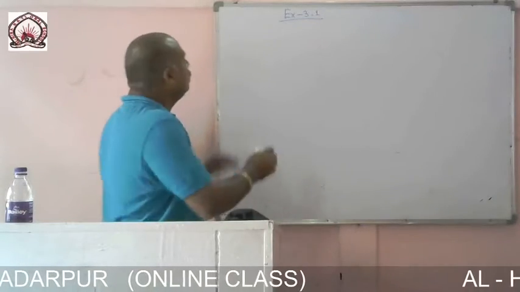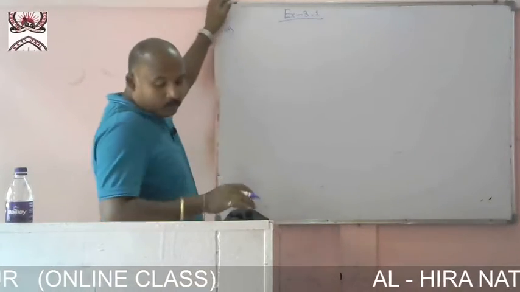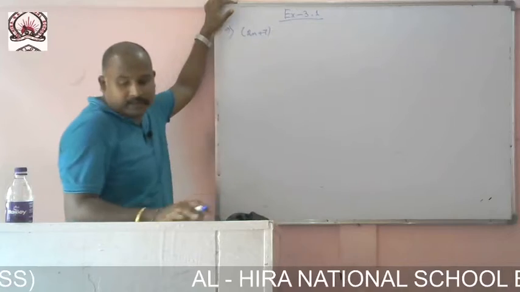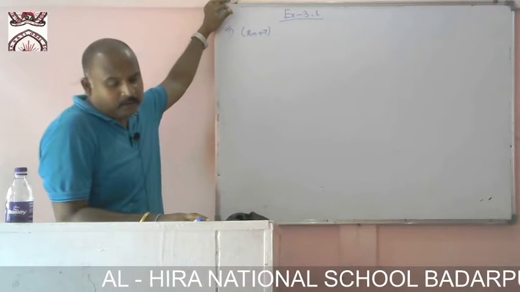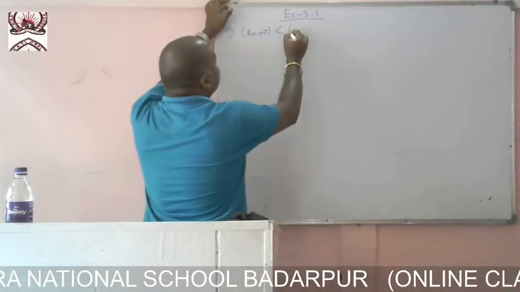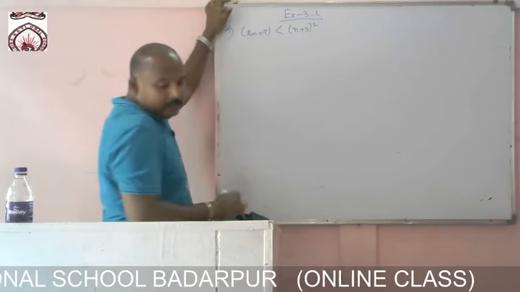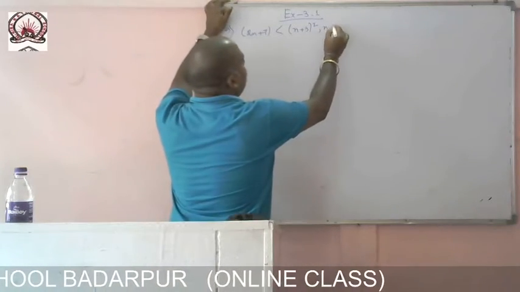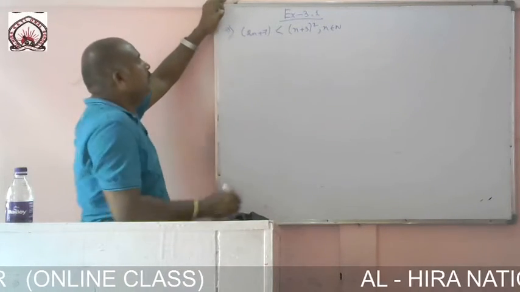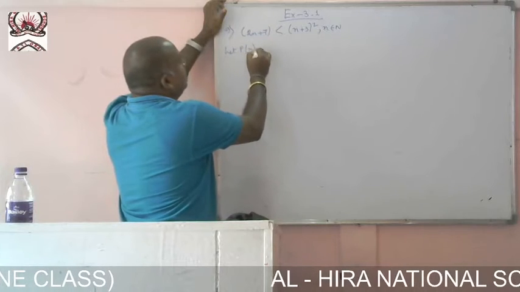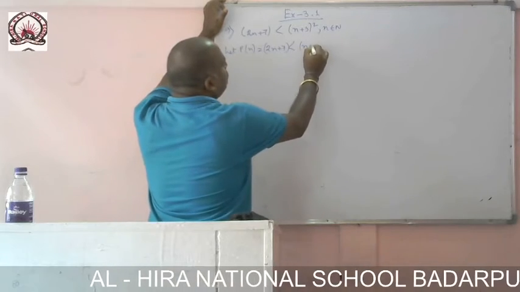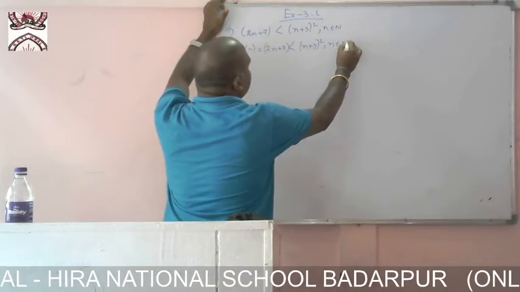What have they given you? Question number 9. What is the question they have given us? Twice n plus 7 is smaller than (n plus 3) whole square, where n belongs to what? Natural number. Let P of n be: twice n plus 7 is smaller than (n plus 3) whole square, n belongs to natural numbers.